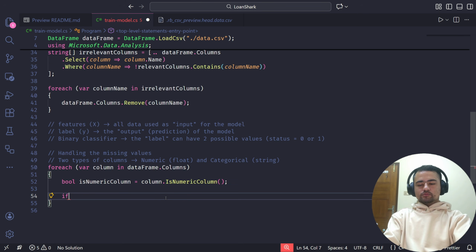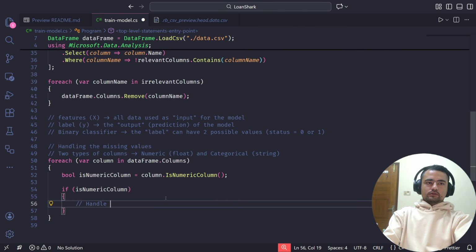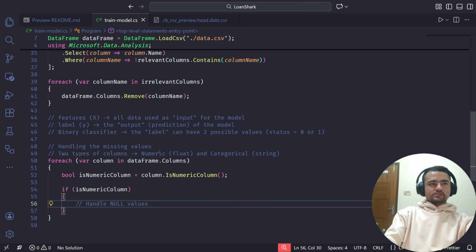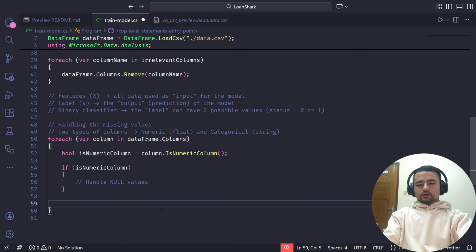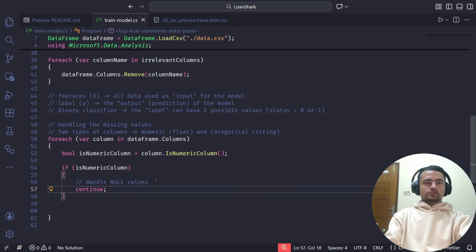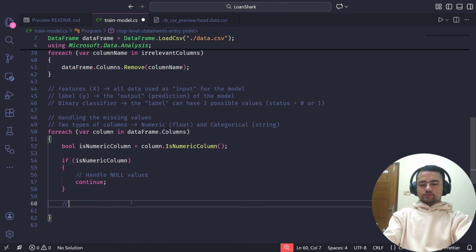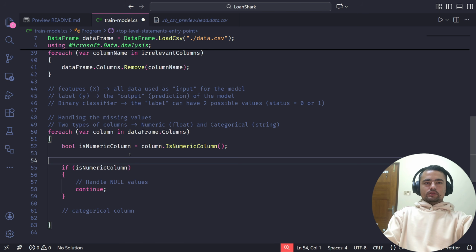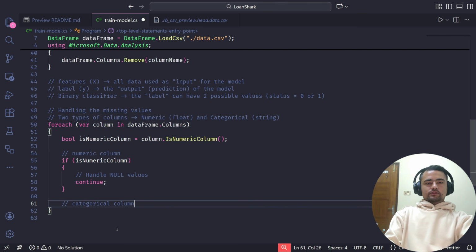And if this is a numeric column, I am going to handle the null values here, because for a numeric column, a missing value will be translated as null. And then I'll just continue to the other column in the loop. Then I will be left with the categorical columns here. This is handling for numeric columns, and we can just handle the categorical columns here.